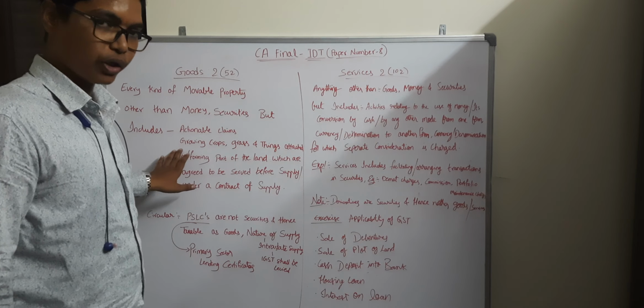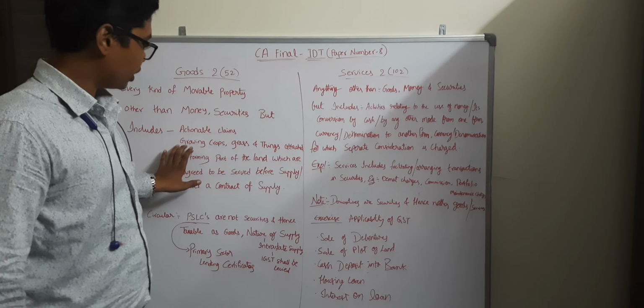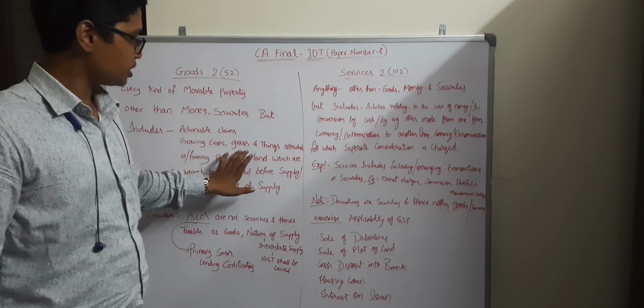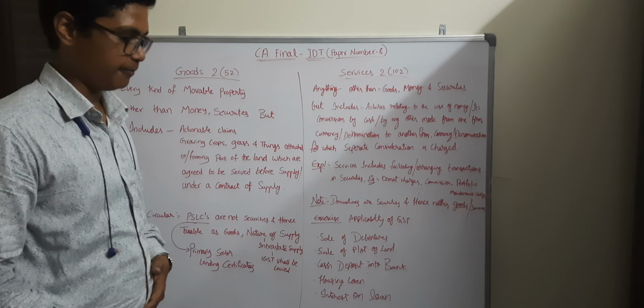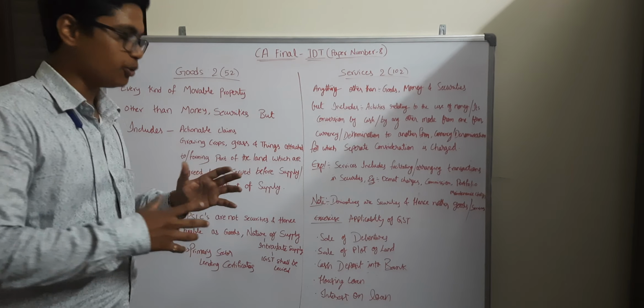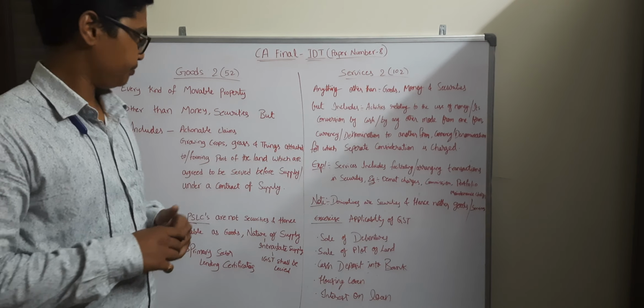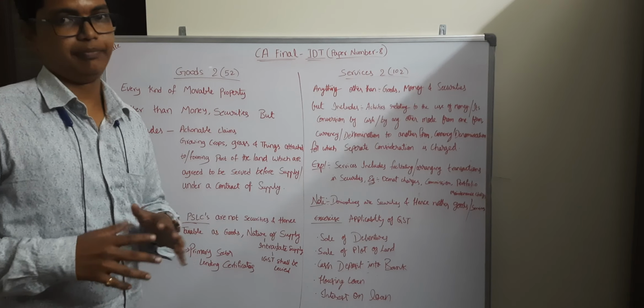Next, growing crops, grass and things attached to or forming part of the land and which are agreed to be severed before supply or under a contract of supply.